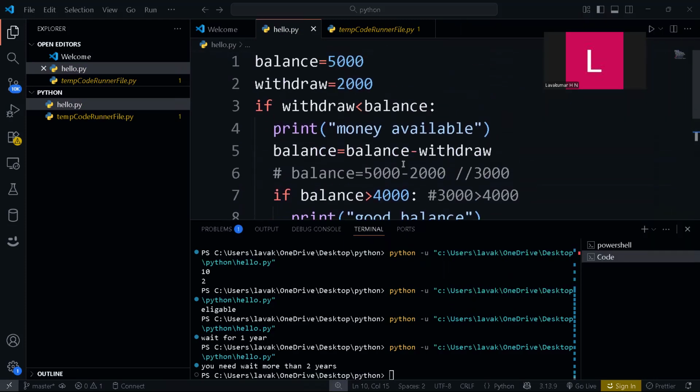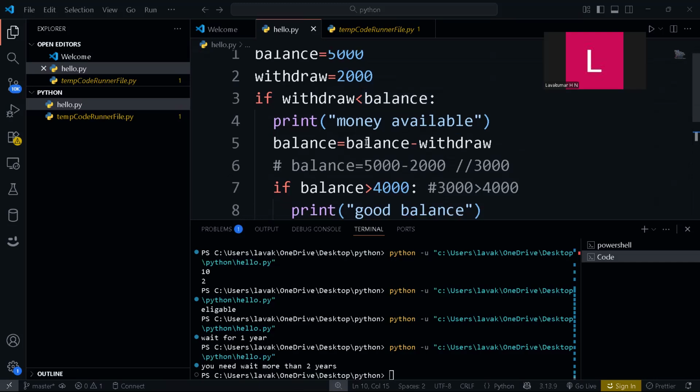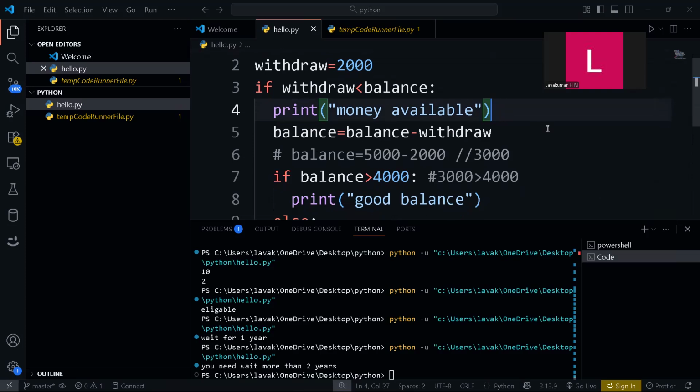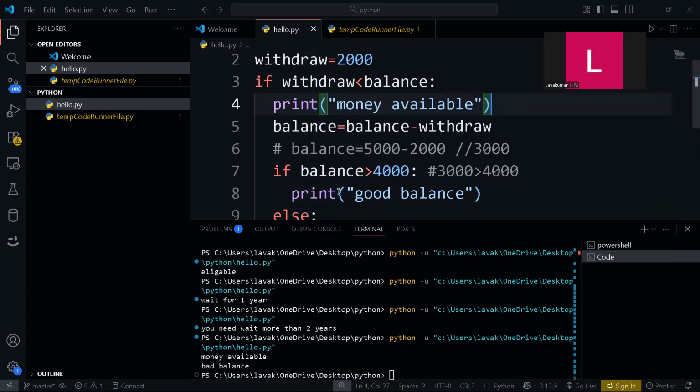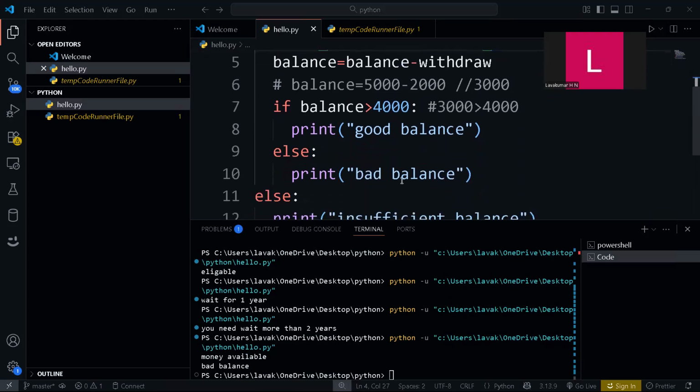Let me run this quickly. The output will be money available and good balance. This will be the output. See, money available. Sorry, bad balance. Okay, sorry, this is a bad balance.